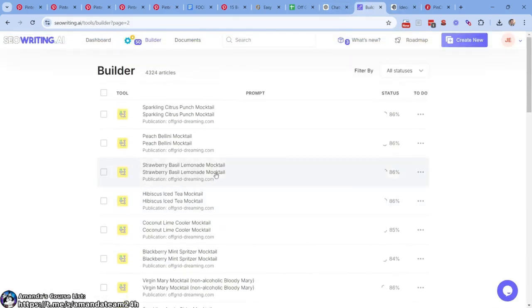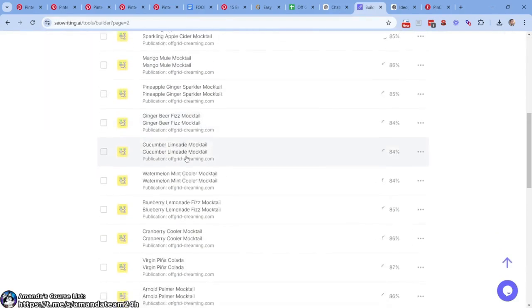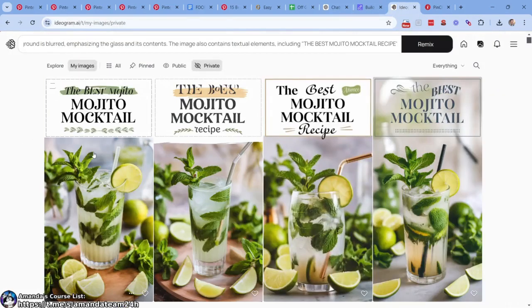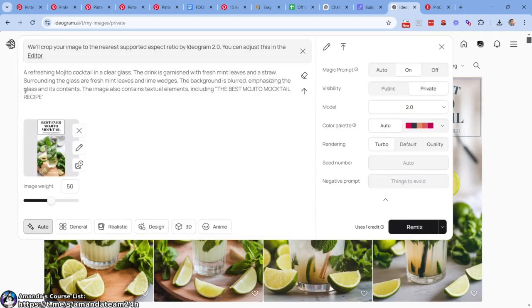I guess SEO writing's gonna do all. Look, I've done, geez Louise, 4,300 articles in SEO writing. That's crazy. The best mojito mocktail. It's close. Let's get rid of recipe. Let's get rid of the.